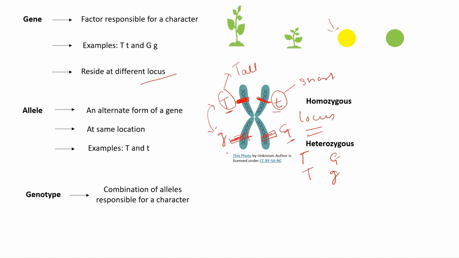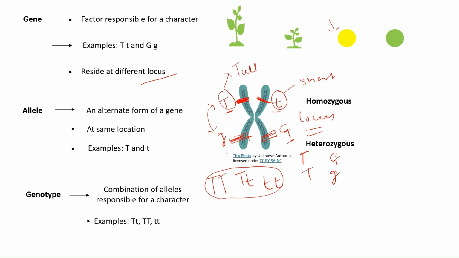Now, what is genotype? Genotype is the combination of alleles which is responsible for a character. That means for a character, definitely T is responsible, but T alone is not responsible. Always the genes are present in pairs. That means both the alleles are present together. So the combination of alleles. How many combinations can we make? Capital T capital T, capital T small t, small t small t. These are the three types of combinations that can be made. So these combinations of alleles, which are responsible for a character, which is height here, is known as genotype.